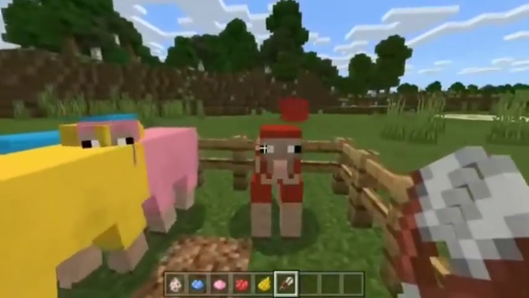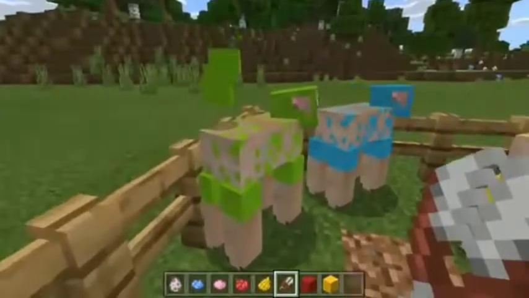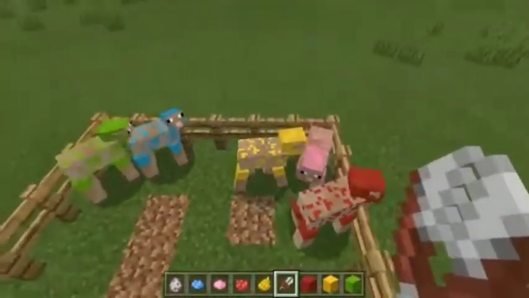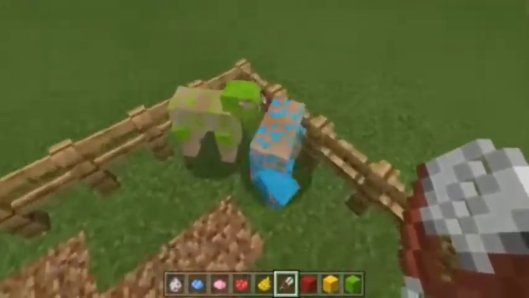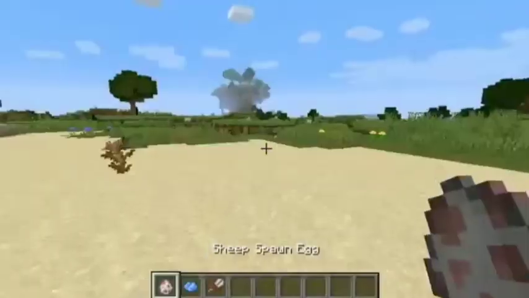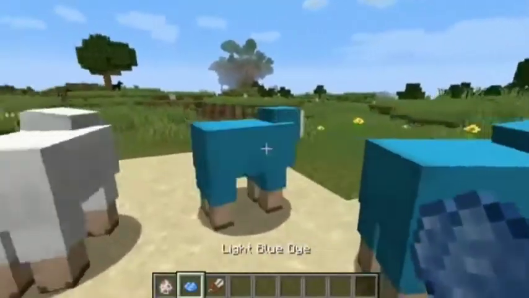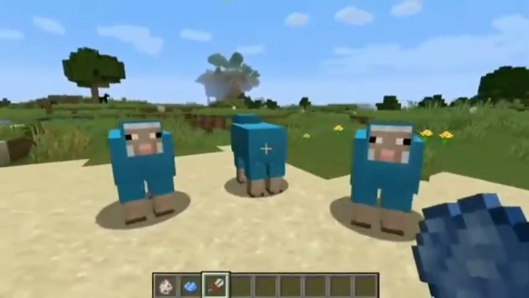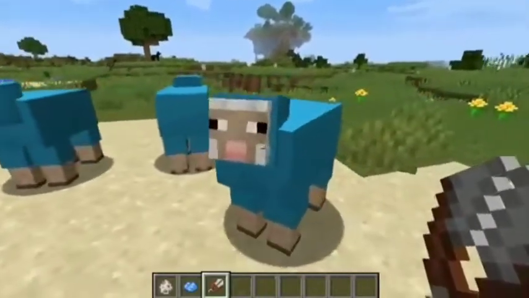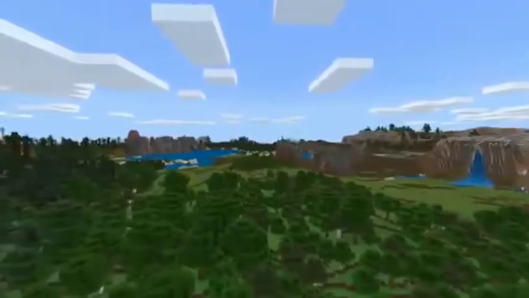Alright, so the next one is here. This is that when you shear sheep for their wool, their color stays the same. Now that is some really good attention to detail. But in Java Edition, when you shear the sheep, it doesn't care if their color is anything, their color just changes back into white. But when their wool actually grows back, it turns into the same color it was before. That is actually very weird and something that should not happen.